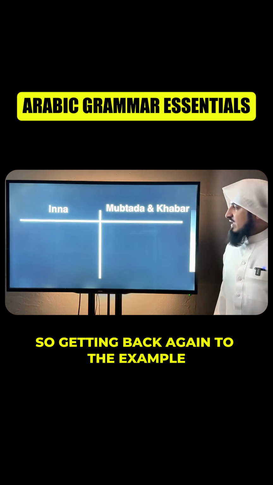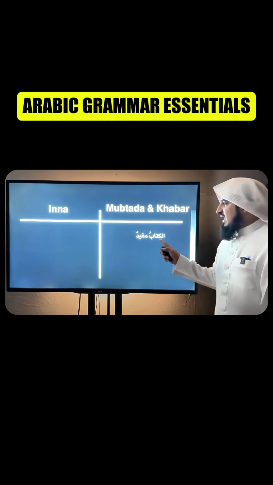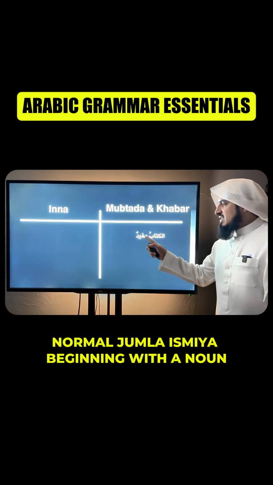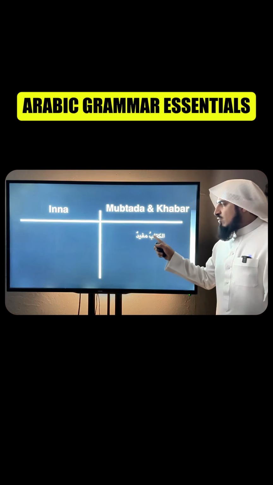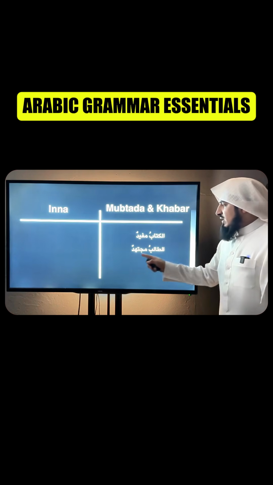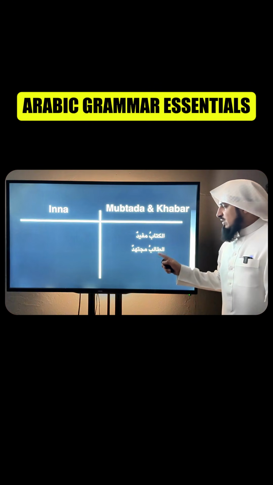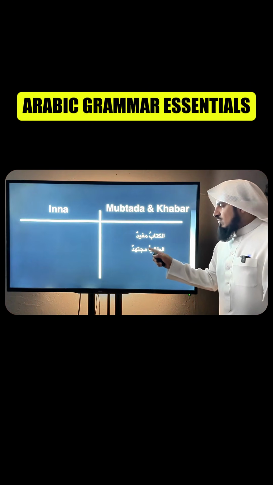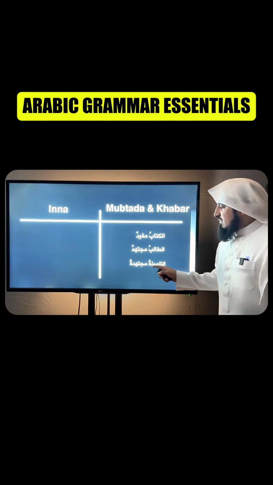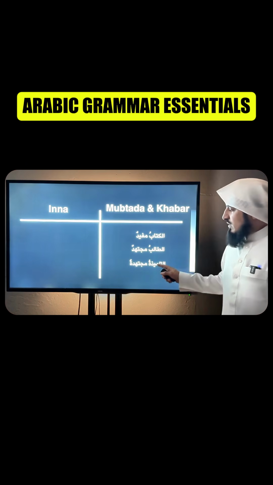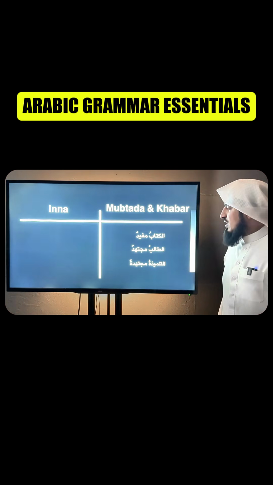So getting back again to the example so you can see. This was al-kitabu mufidun. Normal jumla ismiya beginning with a noun. Both are marfu' with a dhamma. At-talibu mujtahidun. The student is hardworking. Mubtada and khabar, normal with a dhamma. At-tilmidhatu mujtahidatun. Normal, jumlatul ismiya beginning with a noun. Both of them are marfu' with a dhamma.